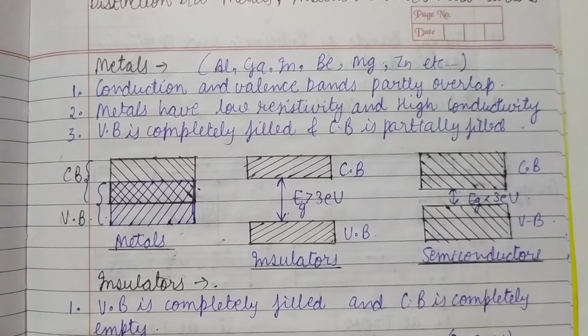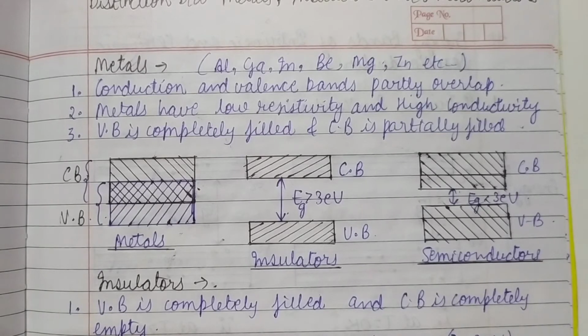Okay, so if they are overlapping, that means they do not need a separate path for the flow of electrons. So the flow of electrons is easier in this case, and hence the conduction of electrons is easier. Particularly here in this chapter we are discussing with respect to the bands.